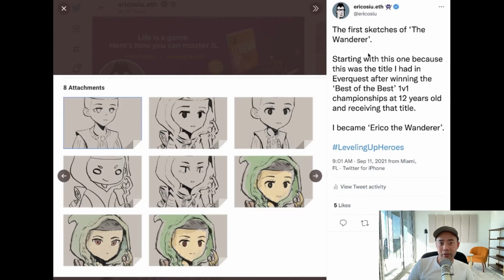This was the early days of our NFT project called Leveling Up Heroes, which I haven't fully revealed here on YouTube yet. I will, and let me know in the comments if you'd like to hear more about it. This is one of our characters, the Wanderer. You can see we had to go through eight different initial sketches, and I actually ended up picking the one over here. Then I started giving some background around this character.